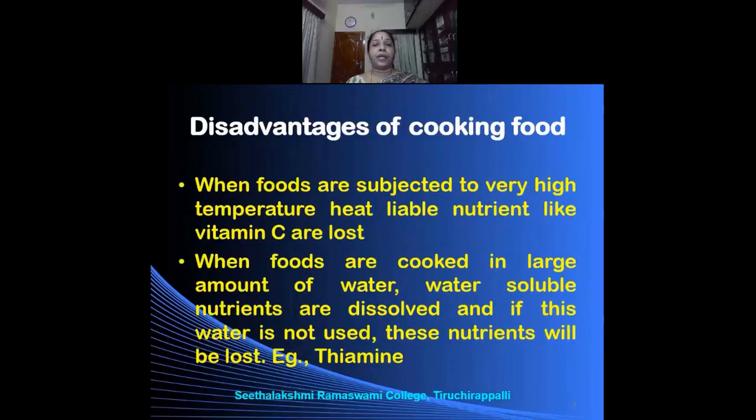But however, cooking also has certain disadvantages, demerits. When food is subjected to very high temperature, the heat liable nutrient like vitamin C is lost from the food.